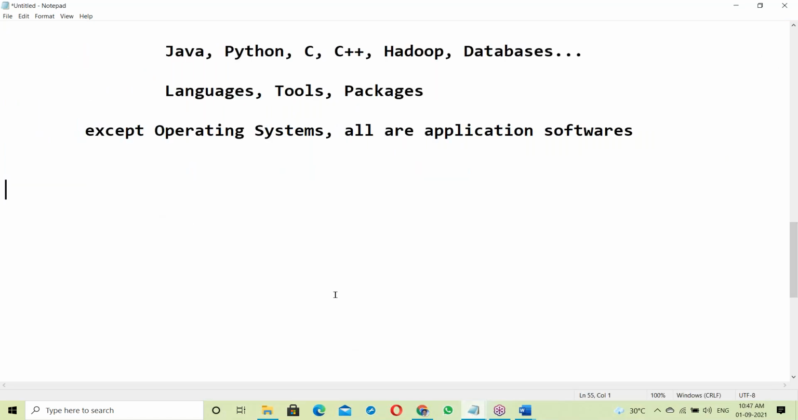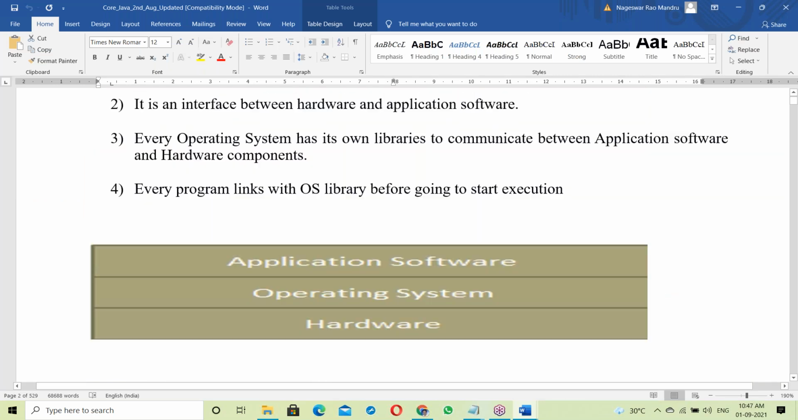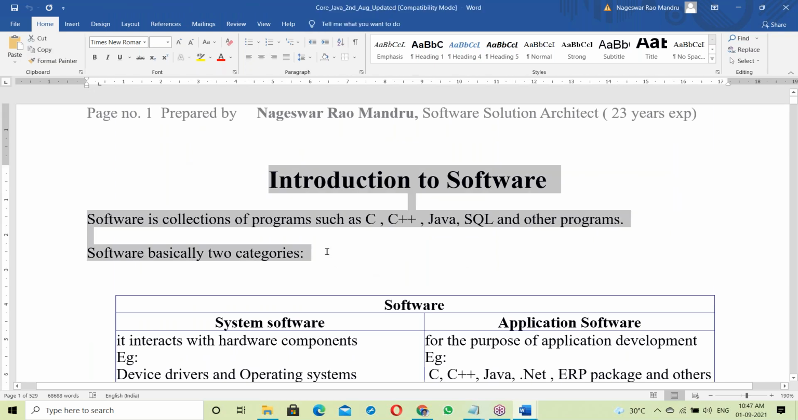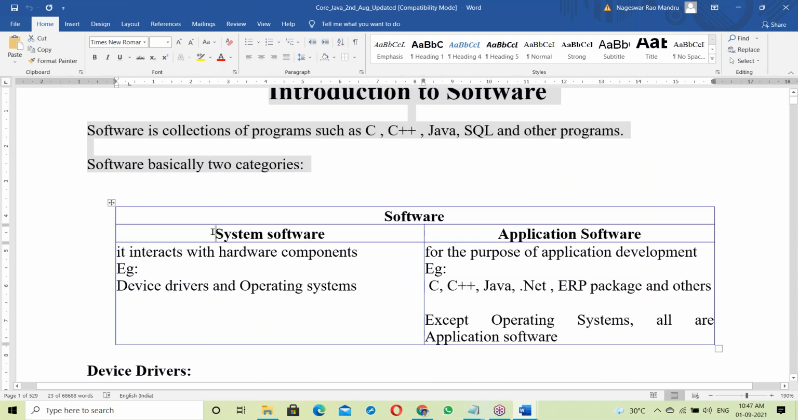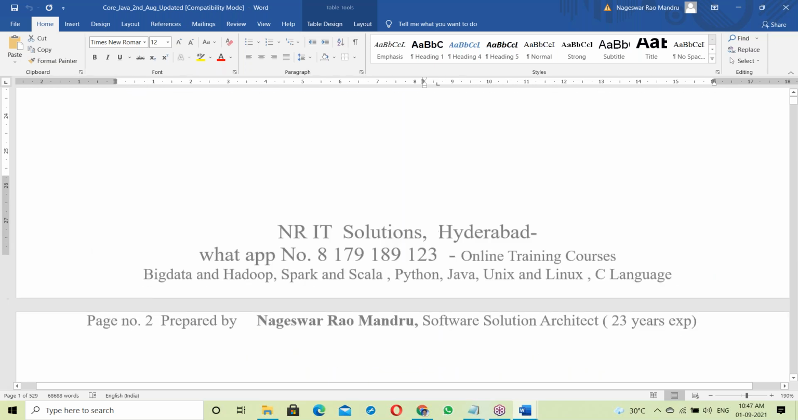Let us see what language is. Try to observe the way I am introducing Java here. Computer has hardware and software, and our part is software. In software there are basically two categories: system software and application software. Java comes under application software.